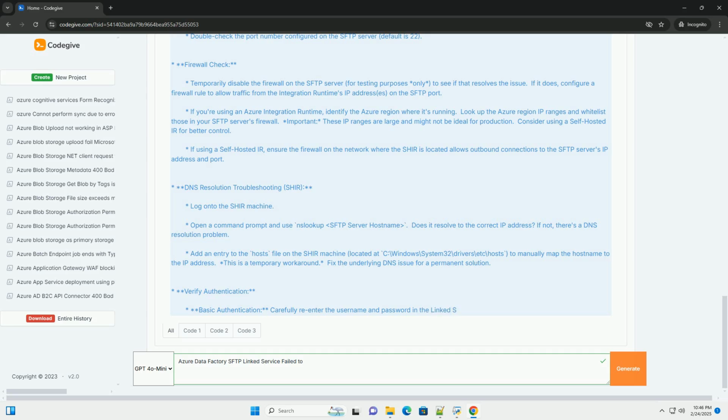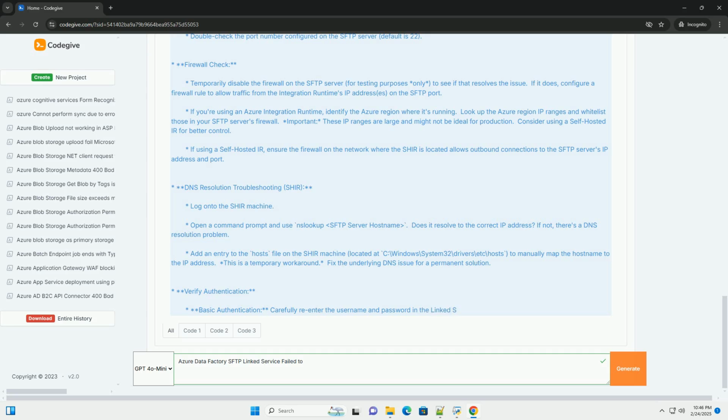Firewall check. Temporarily disable the firewall on the SFTP server, for testing purposes only, to see if that resolves the issue. If it does, configure a firewall rule to allow traffic from the integration runtime's IP address(es) on the SFTP port.